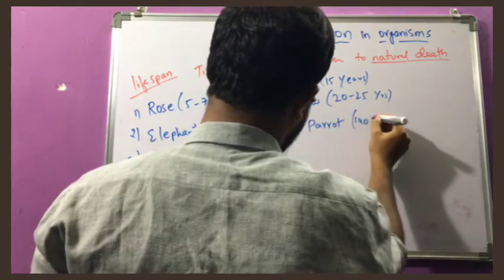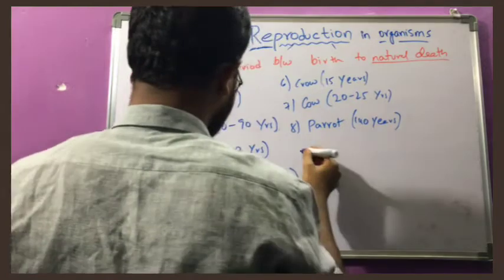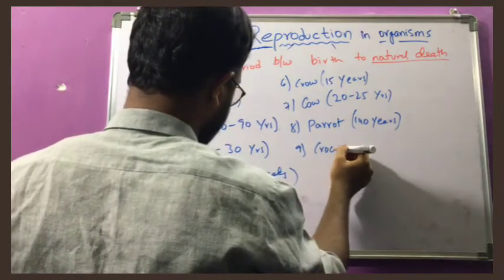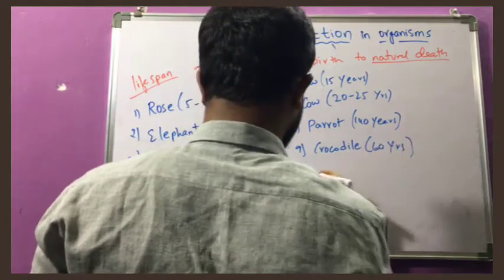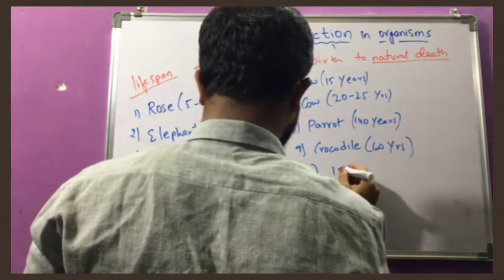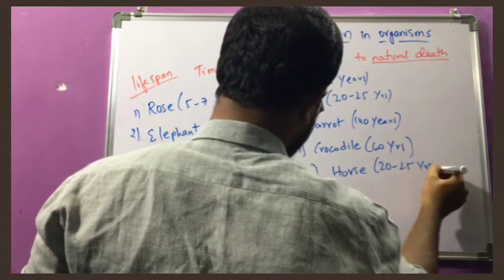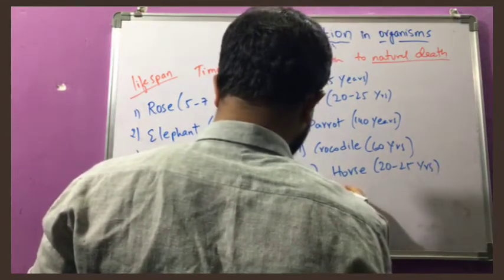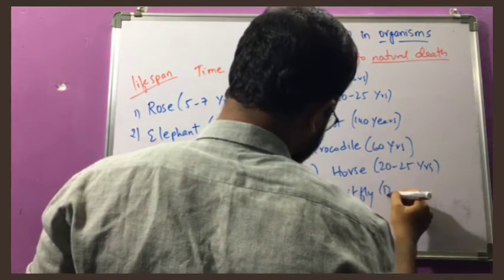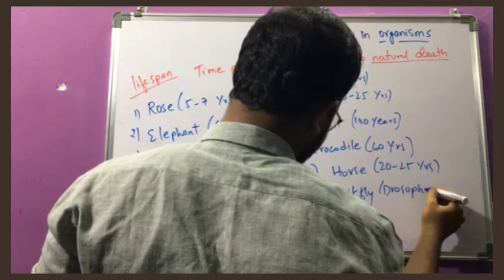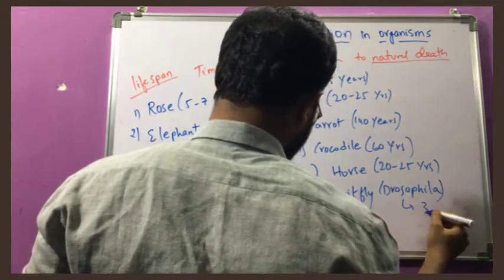Parrot, see here, 140 years. Crocodile, 60 years. Horse, 20 to 25 years. Fruit fly, also known as Drosophila, 30 days.